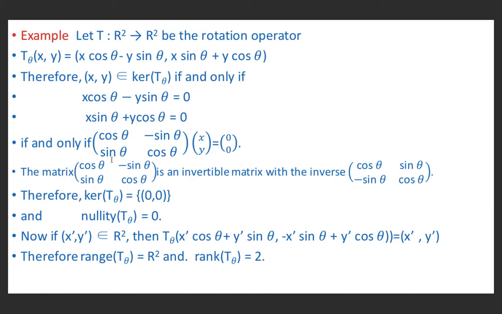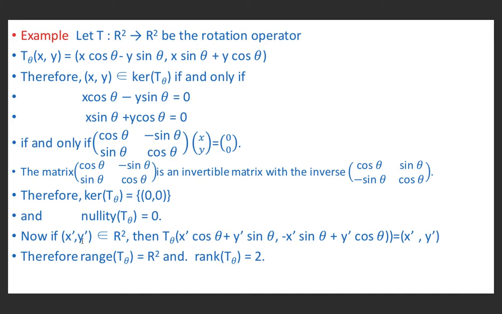The matrix is an invertible matrix because one may verify that its determinant is not equal to 0, with the inverse [cos theta, sin theta; minus sin theta, cos theta]. This may be calculated easily, and kernel of T theta is equal to {(0, 0)} and nullity of T theta is 0.